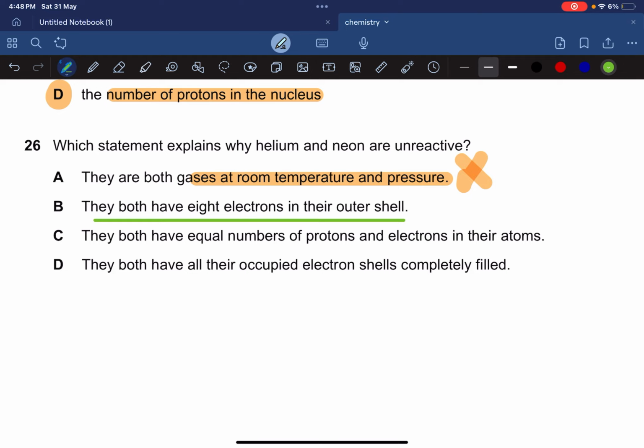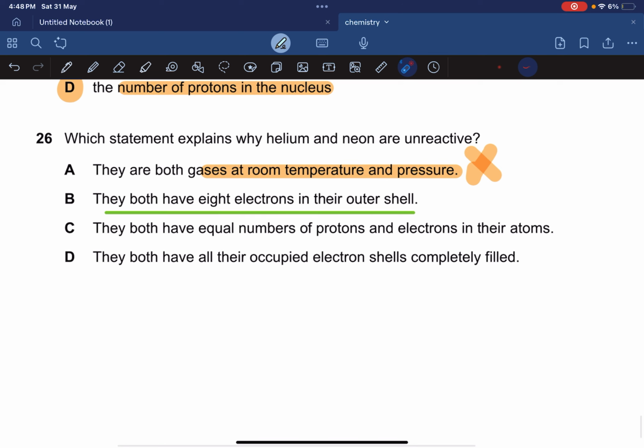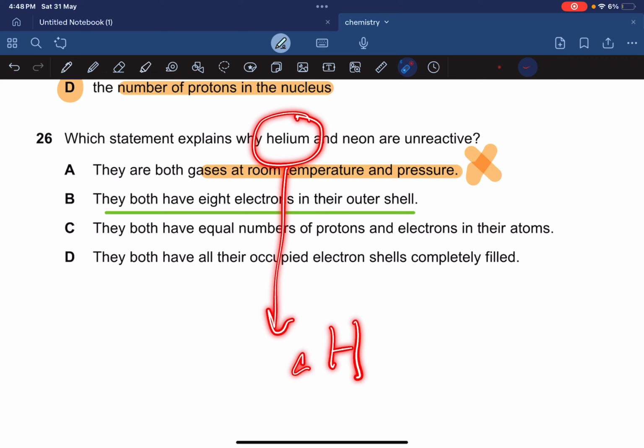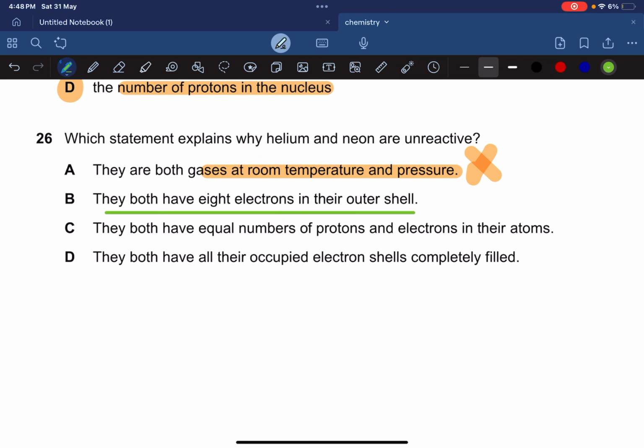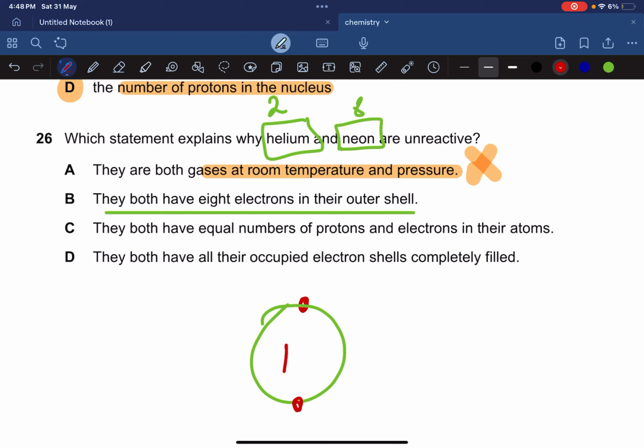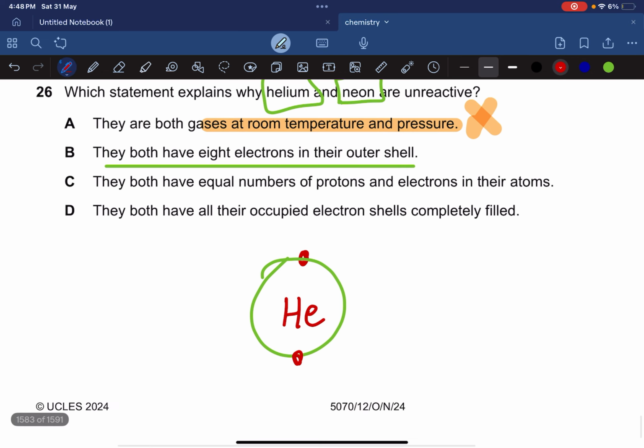No. That might seem a very truthful statement, but it's not. Why is that not? Because look at helium. Helium is helium 4, 2. Helium has 2 electrons in its outer shell and 2 protons. So helium has a duplet electronic configuration, not octet. Neon has 8, but helium has 2 because the first shell has a maximum capacity of 2, so helium has a complete first shell. So that's helium.